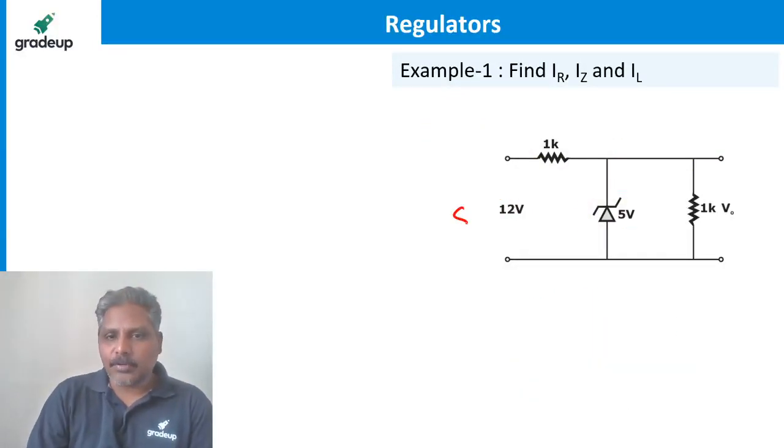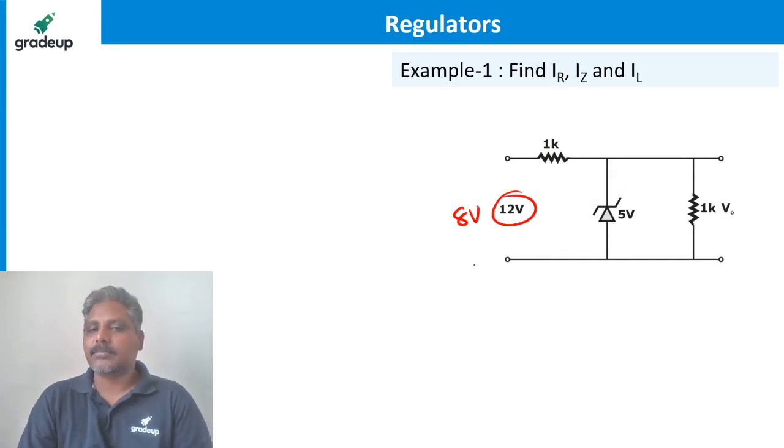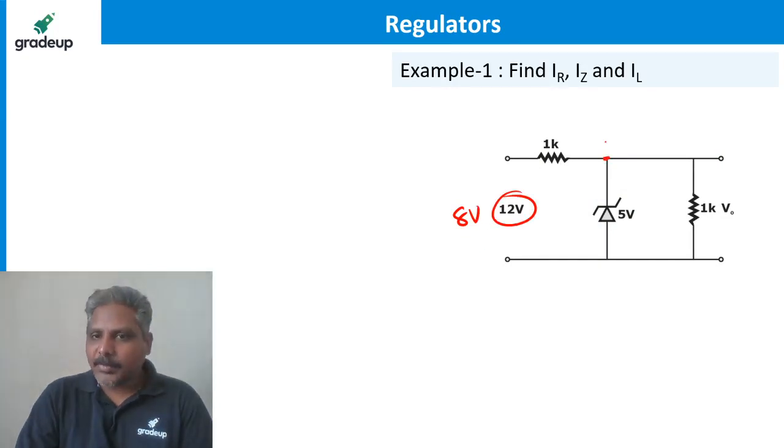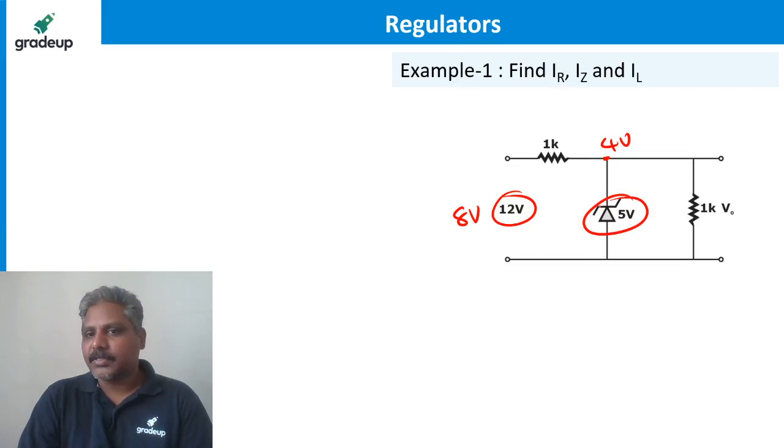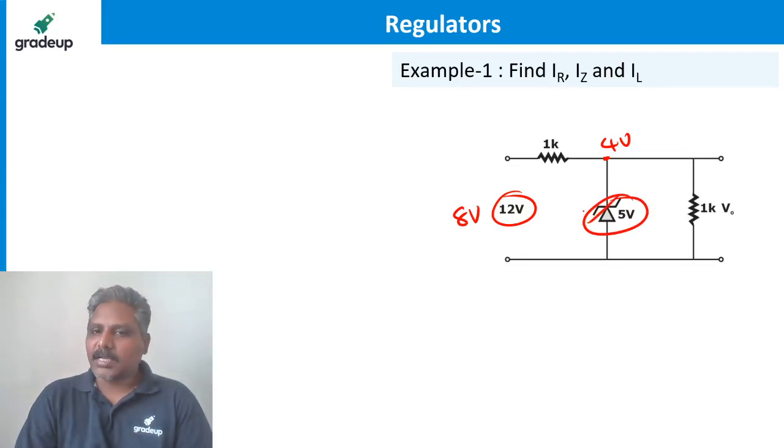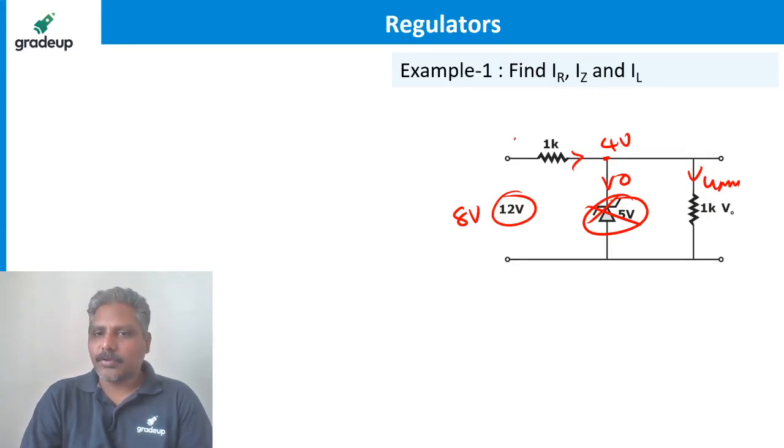Suppose it is 8 volts. What is the voltage here? It comes as 4 volts. So 4 volts is not sufficient to break it. So it is not under breakdown. So the current flowing here is 0. So what is the current flowing here? It is 4 volts by 1K, 4 milliampere. Here also 4 milliampere.